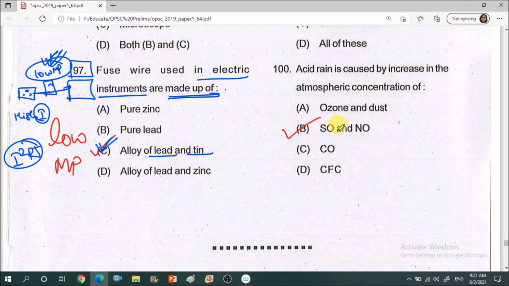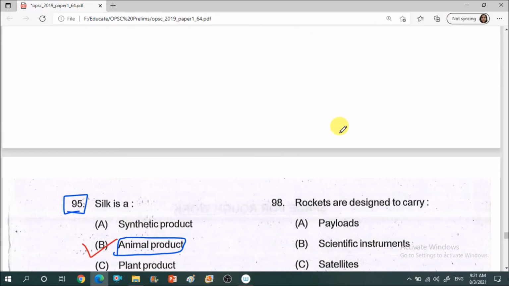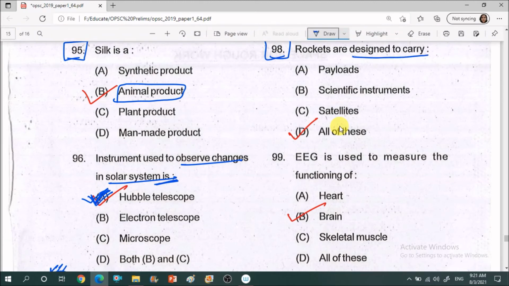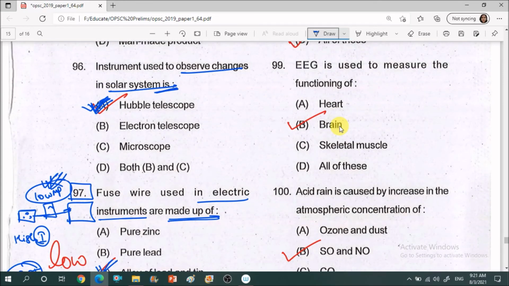Next question, it is asking, question number 98. The rockets are designed to carry dash: payload, scientific instruments, satellites, all of these. The correct answer is all of these. Next, the EEG, electroencephalograph, is used to measure the functioning of dash: heart, brain, skeletal muscles, all of the above. So EEG is basically for the brain.